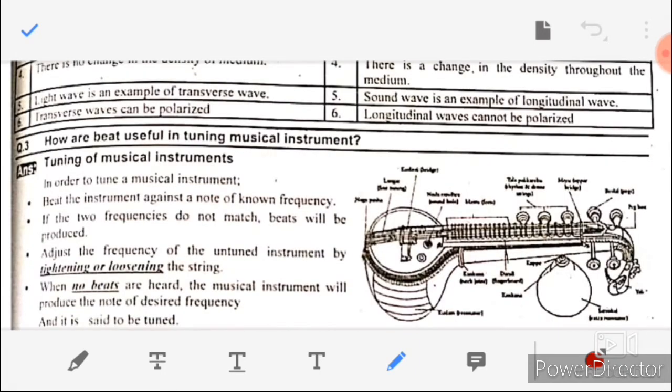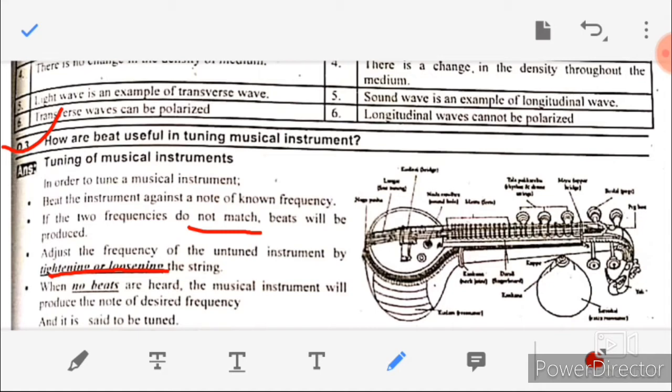Question number 3, how are beats useful in tuning musical instruments? Answer, tuning of musical instrument. In order to tune a musical instrument, beat the instrument against a note of known frequency. If the two frequencies do not match, beats will be produced. Adjust the frequency of the untuned instrument by tightening or loosening the string. When no beats are heard, the musical instrument will produce the note of desired frequency and it is said to be tuned. So this question is included.